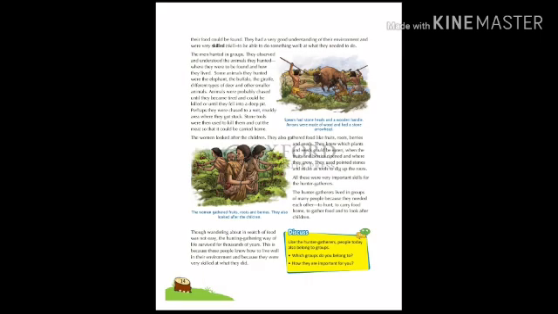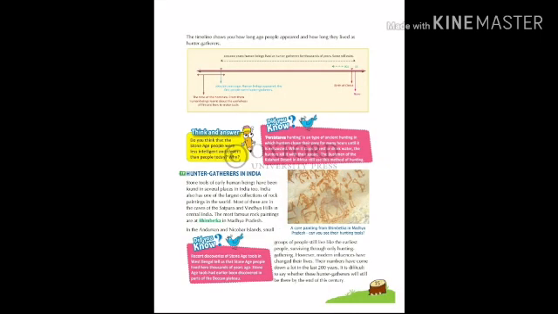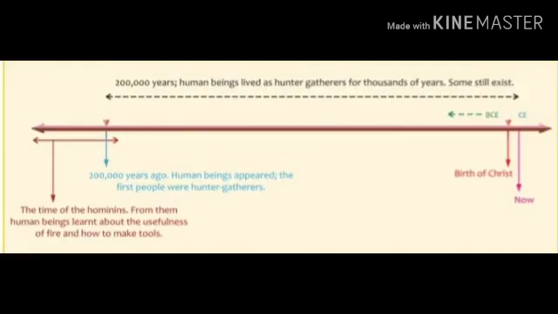For 200,000 years human beings lived as hunter gatherers for thousands of years. We can see here the birth of Christ, the time of the hominins. From them human beings learnt about the usefulness of fire and how to make tools. 200,000 years ago human beings appeared. The first people were hunter gatherers.